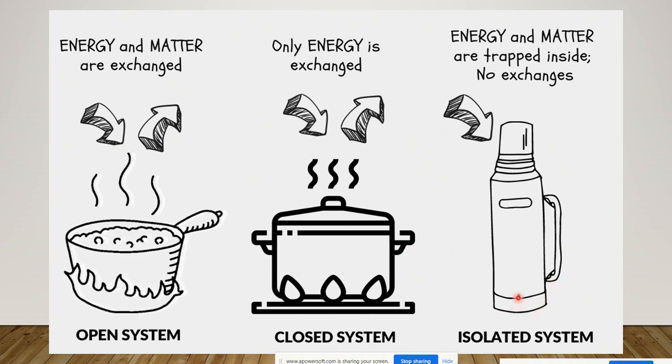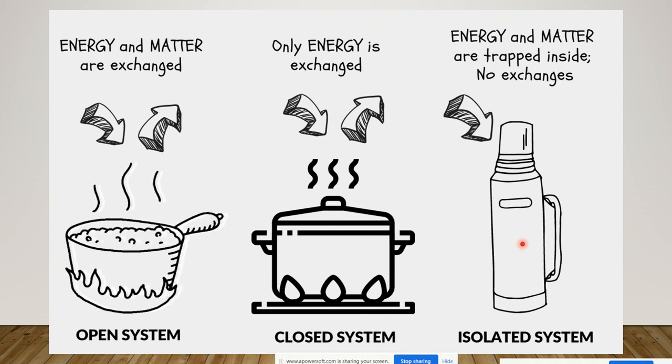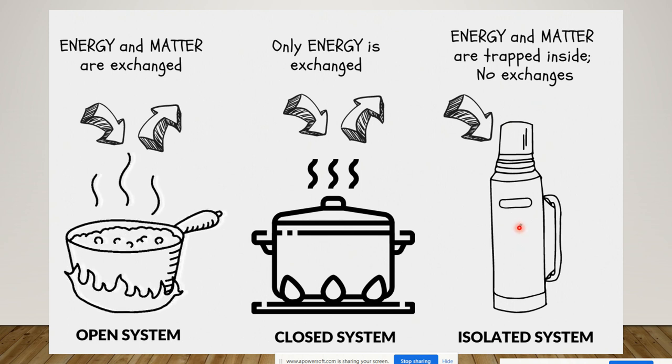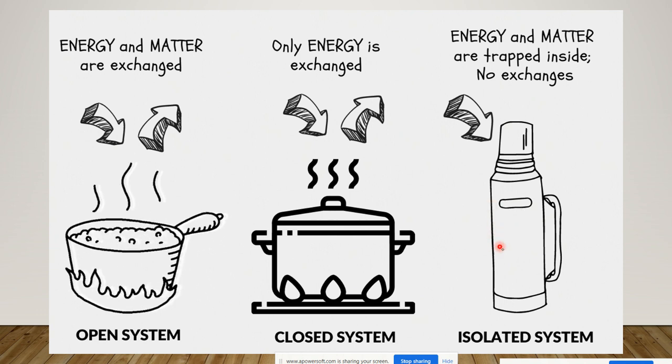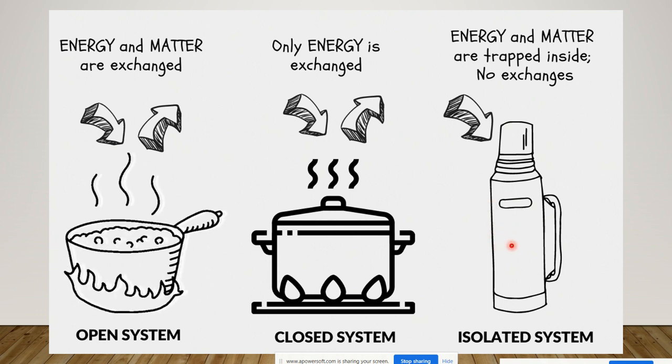Example for isolated system is going to be a thermo flask, where you keep your liquids hot or cold for more than 12 to 24 hours, right? Ideally it should not get hotter or colder, but since it is not an ideal system, it is the best example for isolated system.